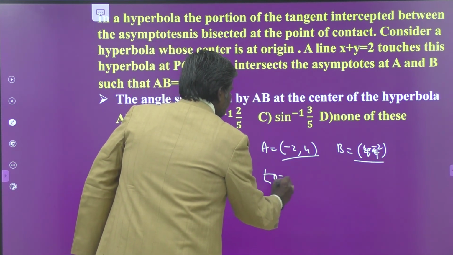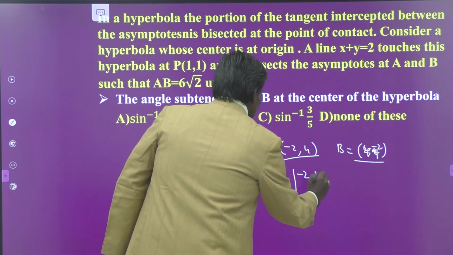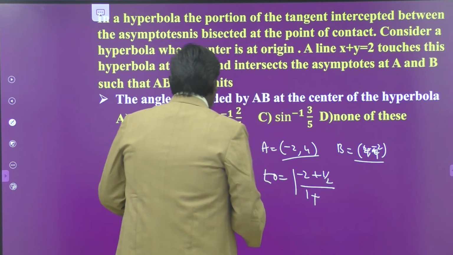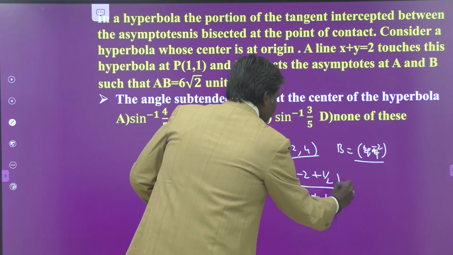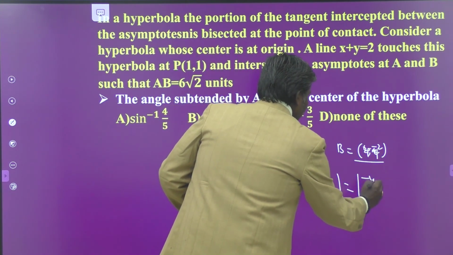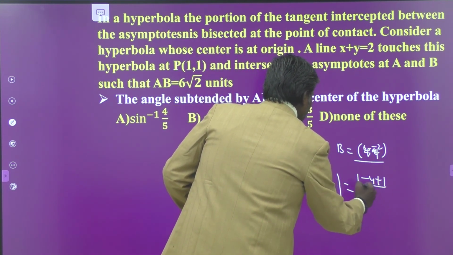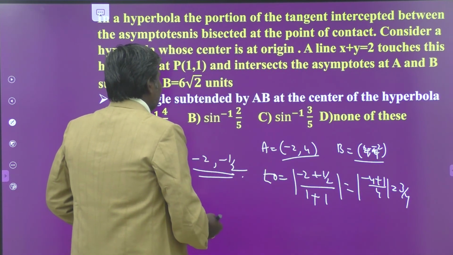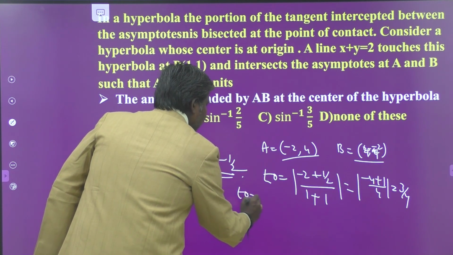So tan theta is equal to modulus of (m1 minus m2) by (1 plus m1 m2), that is, minus 2 plus 1 by 2, divided by 1 plus 1, which is modulus of minus 3 by 2 by 2, that is nothing but 3 by 4. So tan theta is equal to 3 by 4.